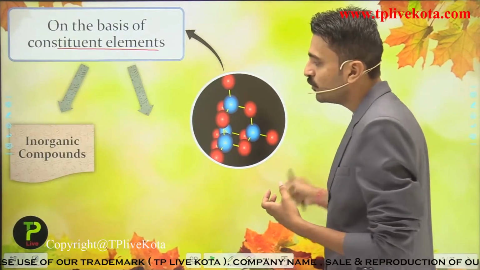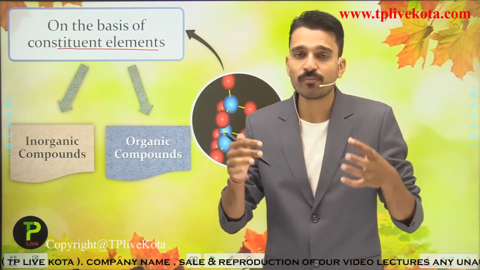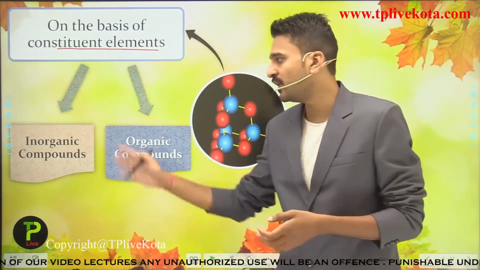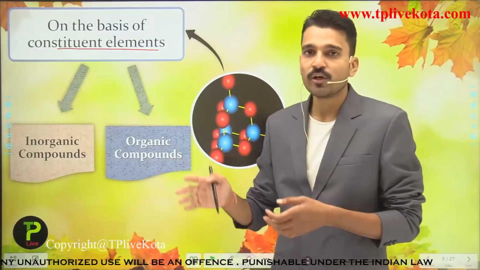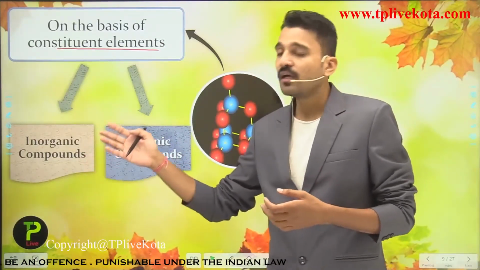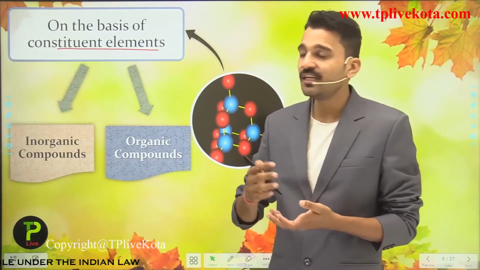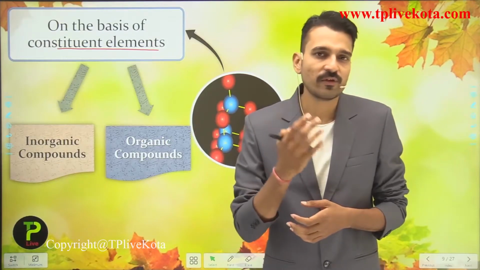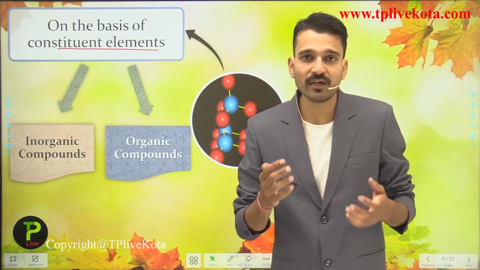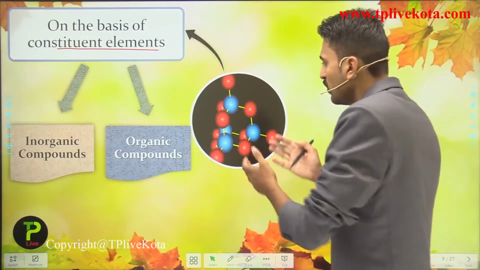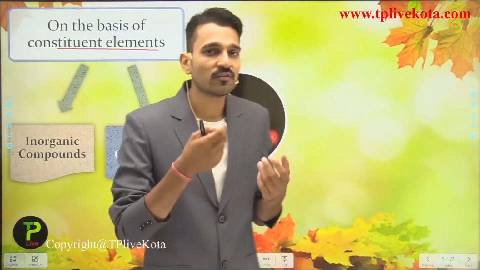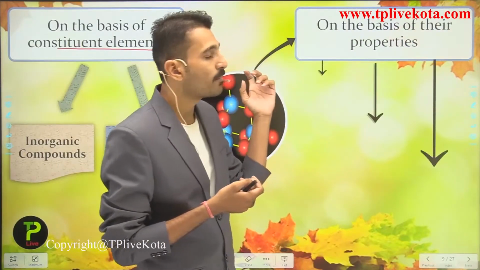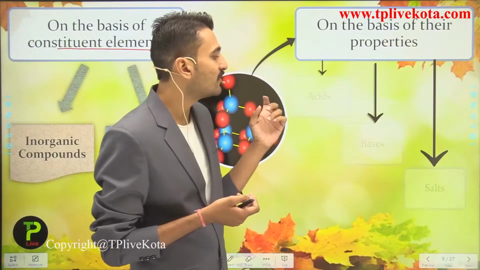So here you know, students, that these particular types of compounds are making a whole new branch in chemistry, that is, inorganic chemistry and organic chemistry. The study of organic compounds comes under organic chemistry, while the study of inorganic compounds comes under the category of inorganic chemistry. So students, here you know how important matter is. Now the compound is further classified on the second category, that is, on the basis of their properties. On the basis of properties, compounds are classified as acids, bases and their salts.